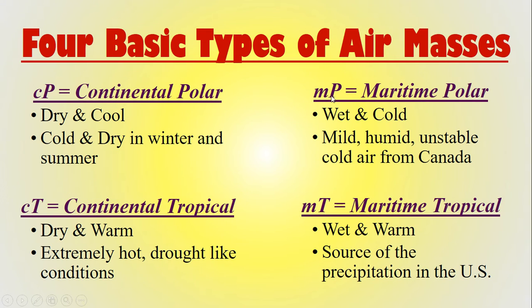Then you have maritime polar, mP. Polar means it's cold. Maritime means it's going to be wet. So you're going to have mild, humid, unstable, cold air. And I'm in North America, so it's going to come from Canada. And mT is maritime tropical. It's wet because of maritime. It's warm because of tropical. And this is one of the major sources of precipitation in the United States, where I'm from.